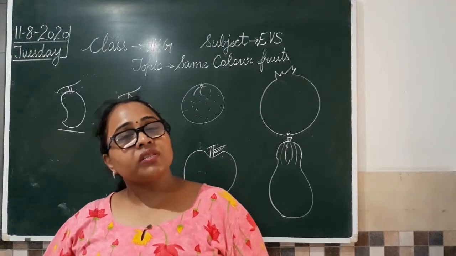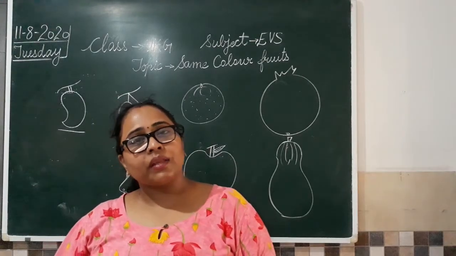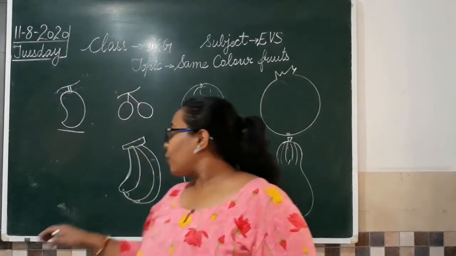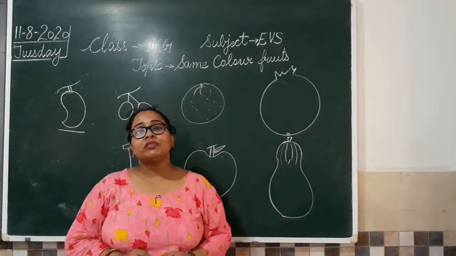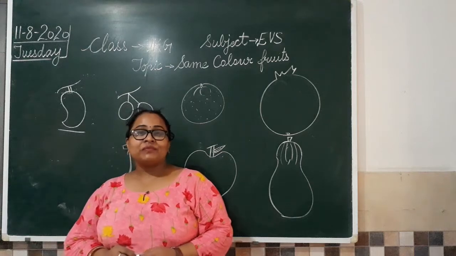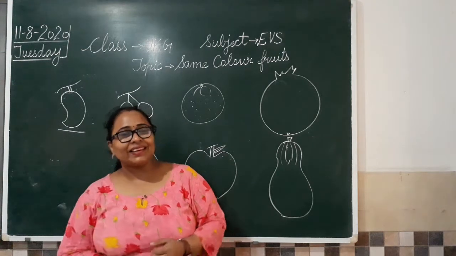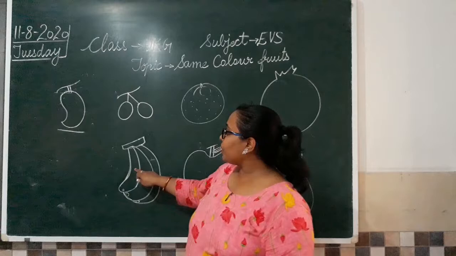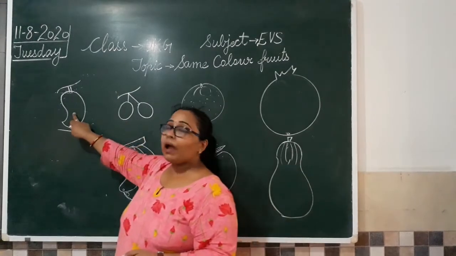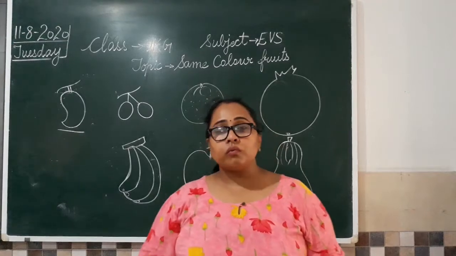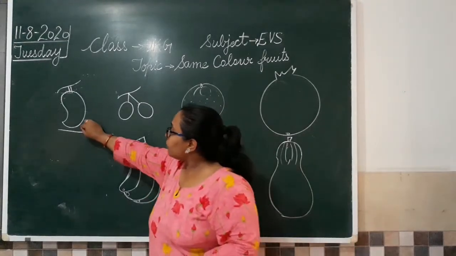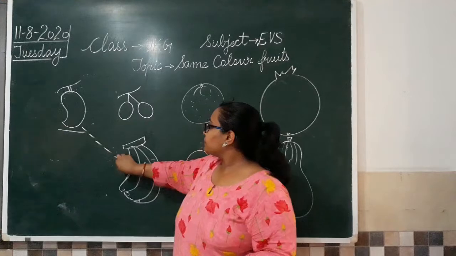Mango is yellow in color. So one more fruit which is yellow in color. Can you tell me about that? Yes, I have drawn it on the board also, but I'll stand in front. Ab batao. One more fruit that is yellow in color. Very simple. Banana. Yes. So banana is yellow in color. Then we have mango, this is also yellow in color. So what we are going to do? We are going to match them together like this.